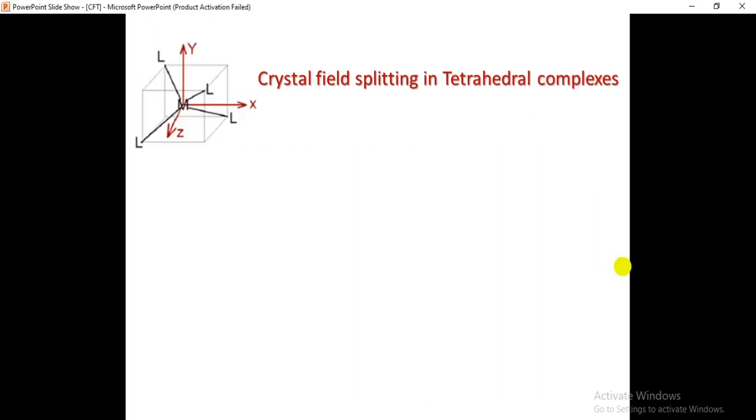And then the next one is crystal field splitting in tetrahedral complexes. Then we are going to discuss crystal field splitting in tetrahedral complexes.